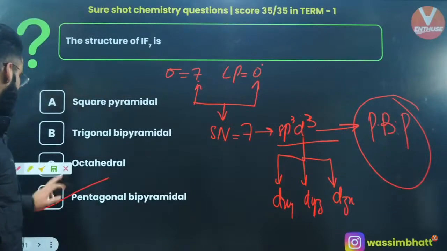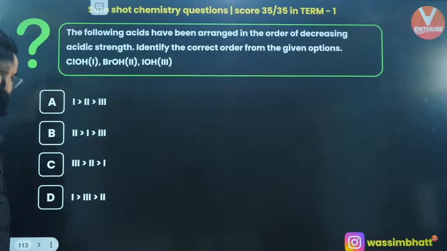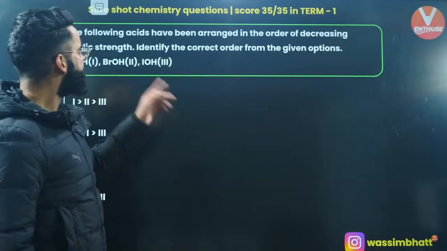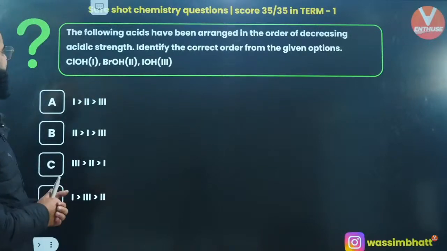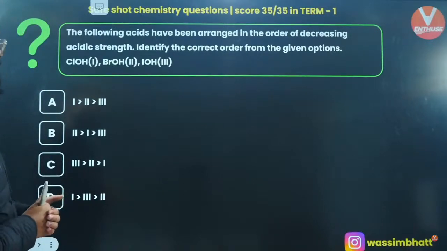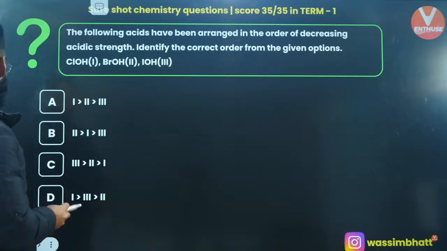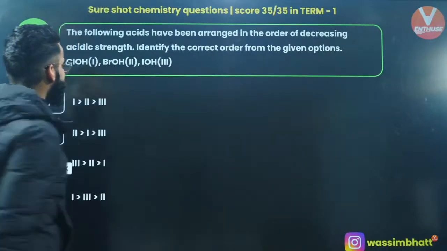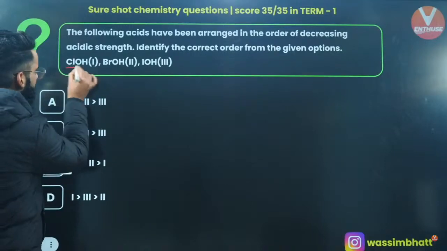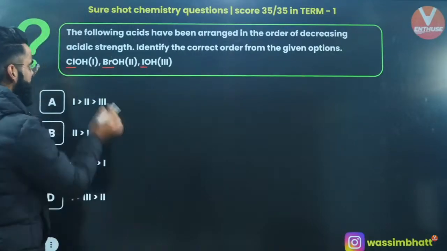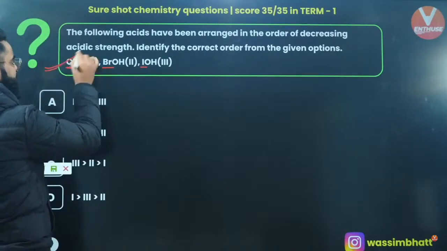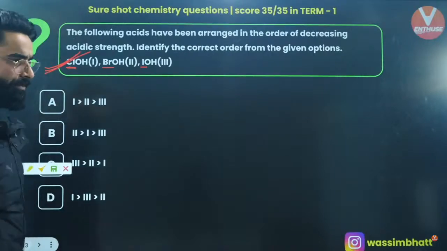Let's move into one more question. The following acids have been arranged in the order of their decreasing acidic strength. Identify the correct order from the given options. We are going to arrange them on the basis of their decreasing acidic strength. Over here you have chlorine, bromine, iodine. Which one is more electronegative? Chlorine, so with this the acid is going to be the strongest among all.